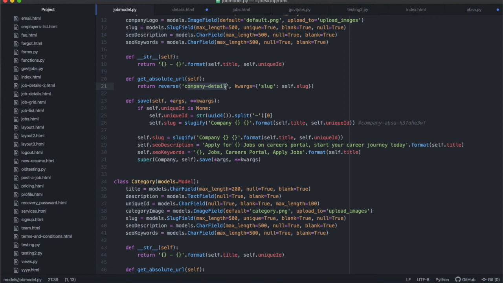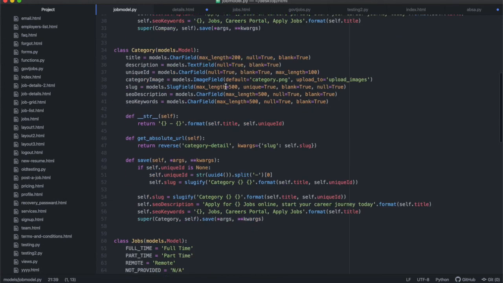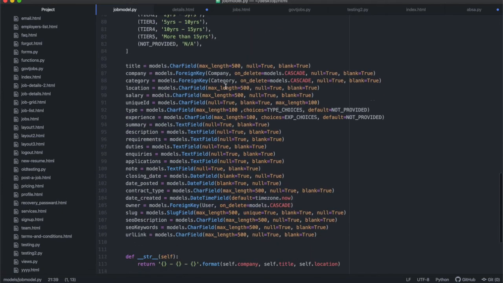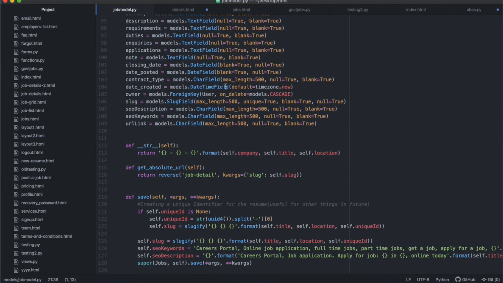I have to build a company detail page. All right, I have to build a URL. I might not do all of this in this video. We are running out of time. Category detail. And maybe I'll do just one, the job detail, and then you'll see how to do all the other ones, all right? The job detail, all right? And I'd also like to do a job list, okay? Which just lists all the jobs, and then one that shows a detail for one specific job.